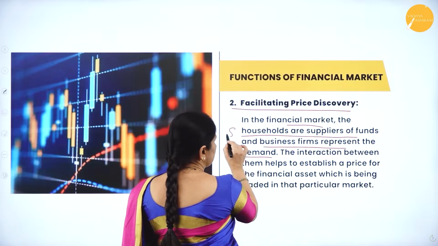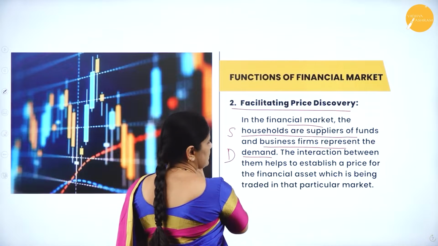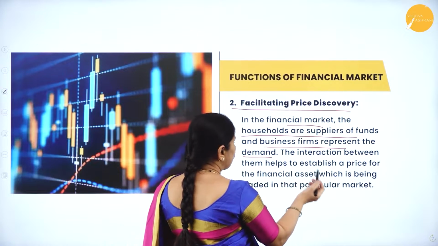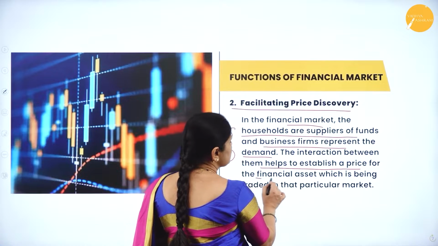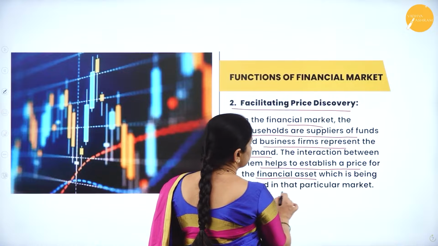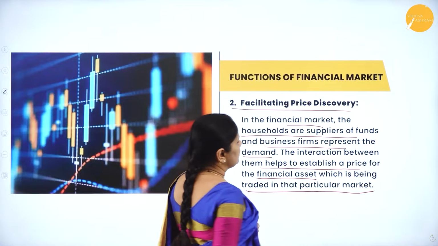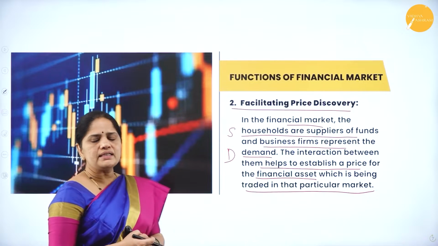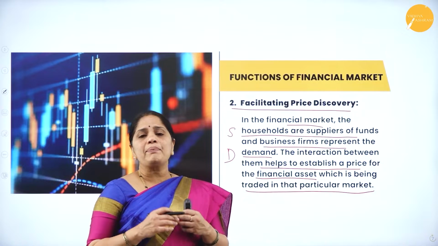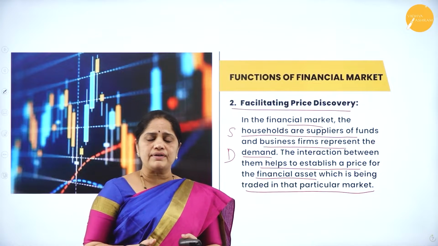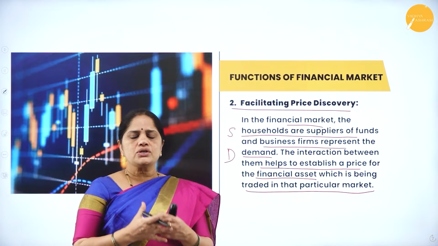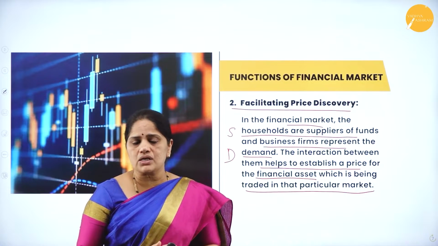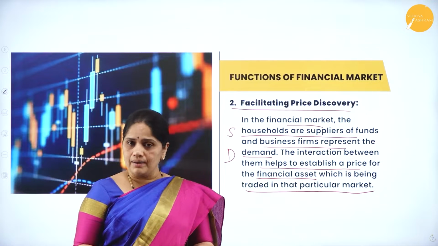The interaction between them helps to establish a price for the financial asset which is being traded in that particular market. Who are the suppliers of funds? The individual investors and the household savers. They are the suppliers of funds in the financial market.